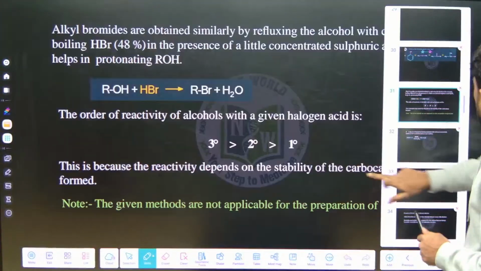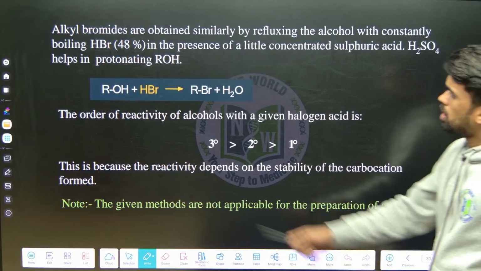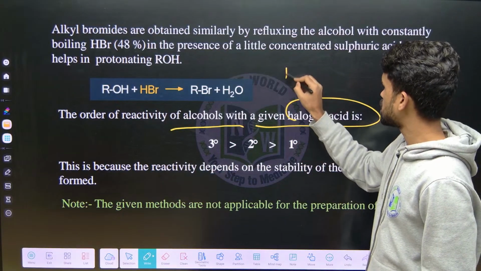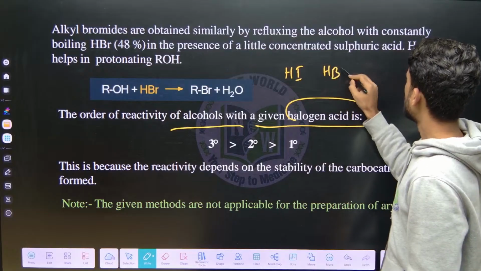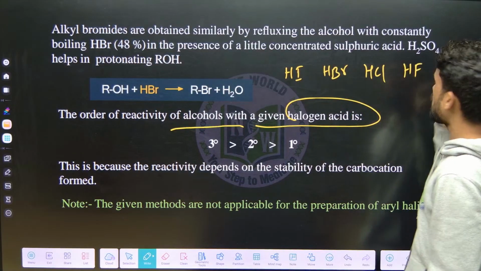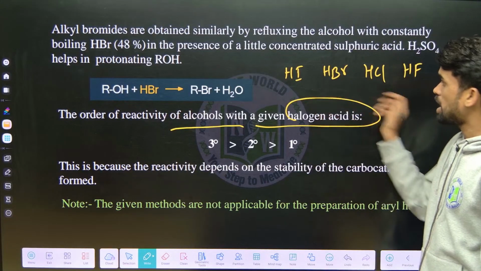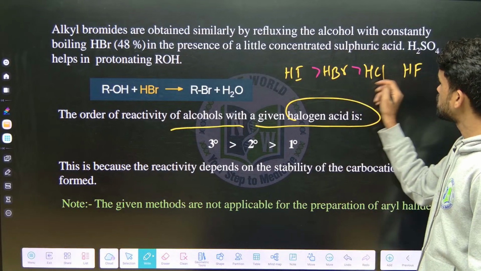Okay, so can you answer me this? You require a little more time for answering this. Let me give you a few more things to discuss. See here, what I told you, tertiary is more reactive, right? So let me give you a few more explanations, then you can go through that. So here, order of reactivity of alcohols with a given halogen acid. Okay, see, we discussed HI, HBr, HCl, HF. Which is the more reactive alkyl hydrogen halide here? The one which is the stronger acid will be more reactive. This is the reactivity order.